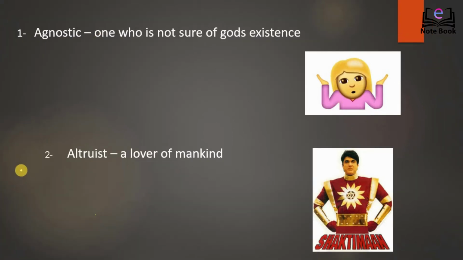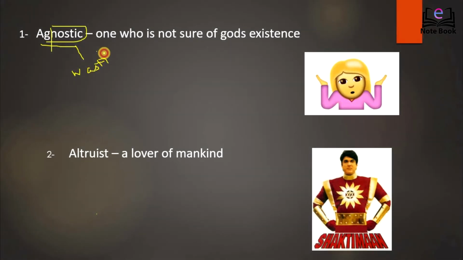Let us also try to find a way to remember these words. So the first one that we have is agnostic. Agnostic is a person who's not sure of God's existence. He neither supports it nor denies it. Now, if you know, there's a word in Hindi called Nastik. Nastik is a person who does not believe in God, while agnostic is a person who's not sure of God's existence.